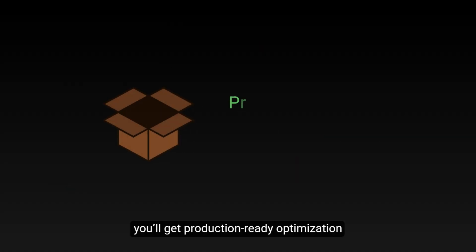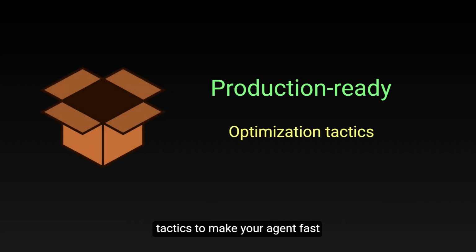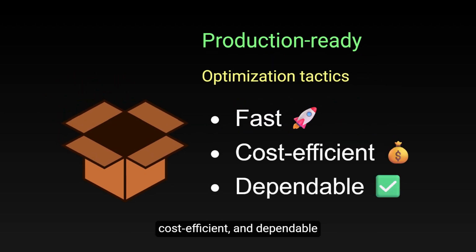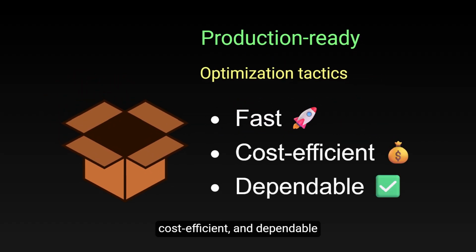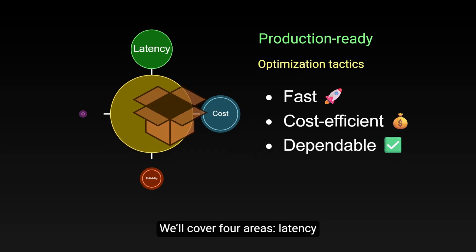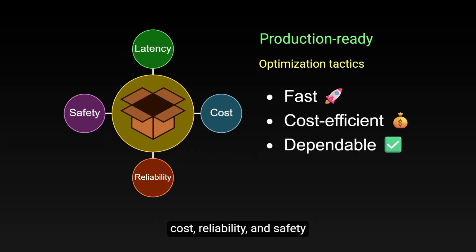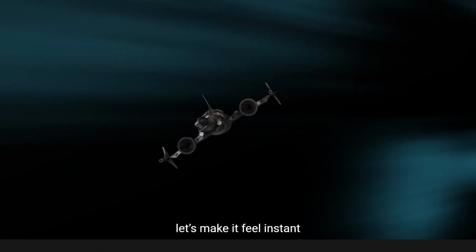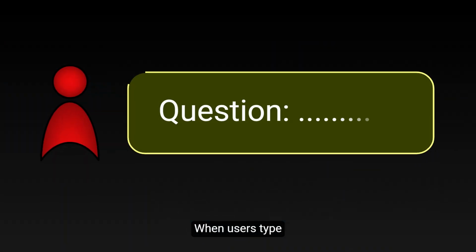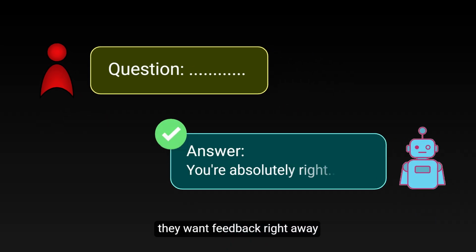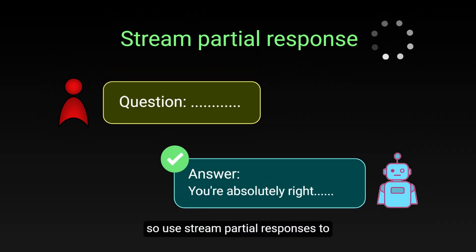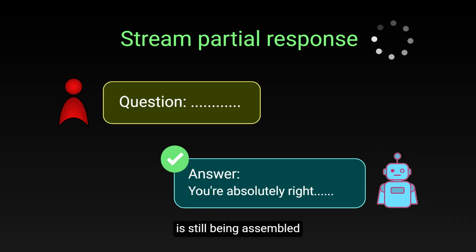In this part, you'll get production-ready optimization tactics to make your agent fast, cost-efficient, and dependable. We'll cover four areas: latency, cost, reliability, and safety. First, let's make it feel instant. When users type, they want feedback right away. So use streaming partial responses to show progress while the full answer is still being assembled.